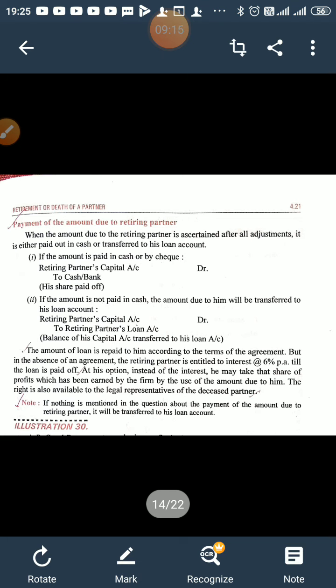The partner's claim against the firm at the time of retirement is a credit balance, so this balance will be transferred to the loan account. The journal entry will be retiring partner's capital account debited to retiring partner's loan account. Sometimes in between, some portion of the claim has been paid in cash or by cheque, or there is another way of settlement, accepting a bill, that is bills payable. This could also be possible.